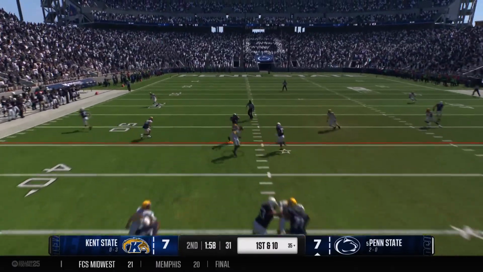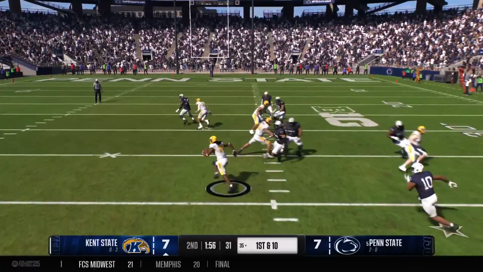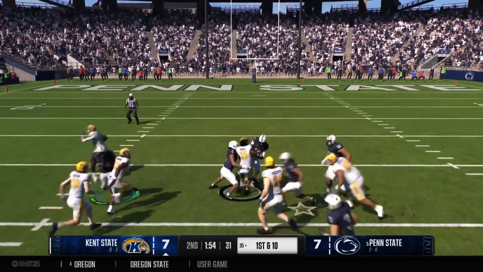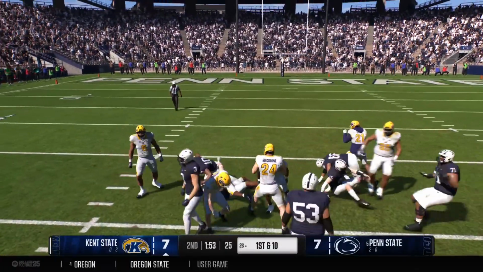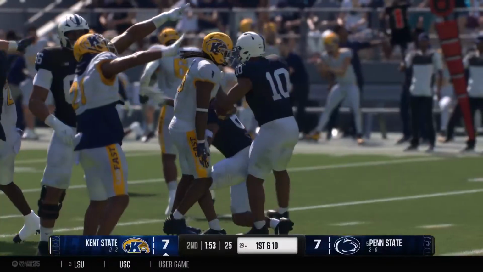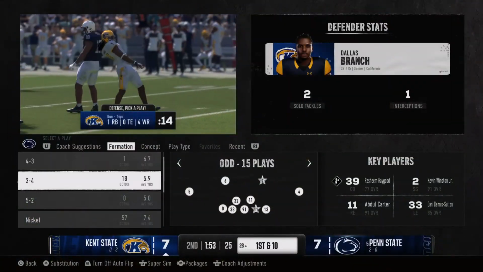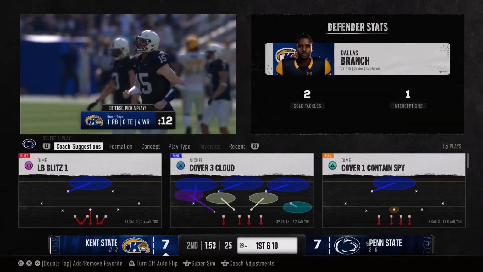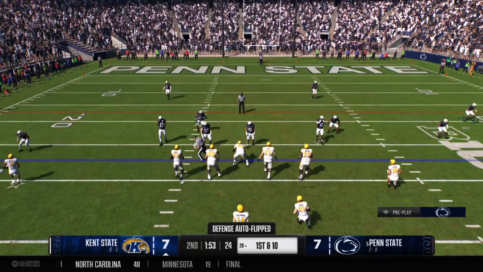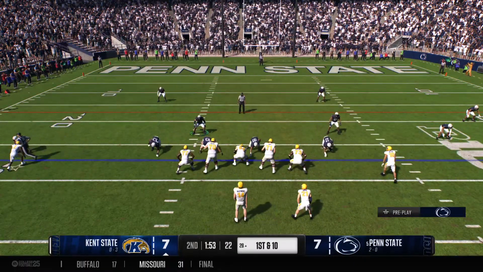He wants to throw. And that pass picked off. Looking for more room. And he's wrapped up after a solid return on the pick. And this is obviously not a great start for this quarterback here. 2 interceptions already in this game. He's got to do a much better job with his decision-making.